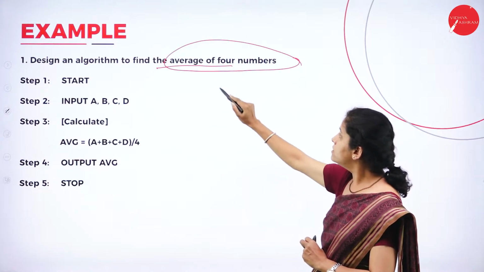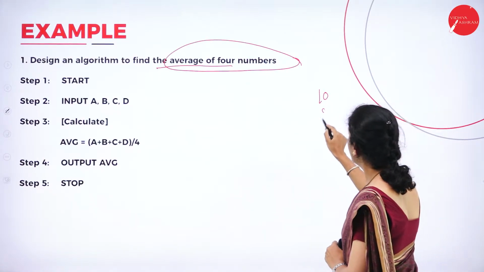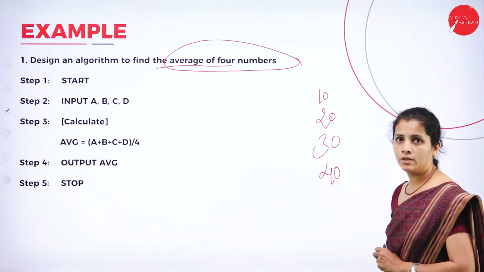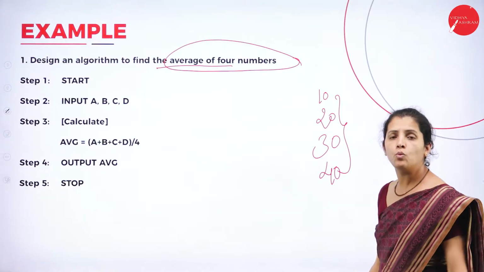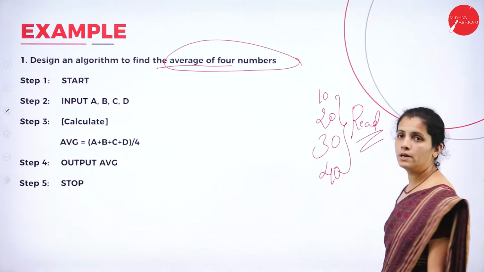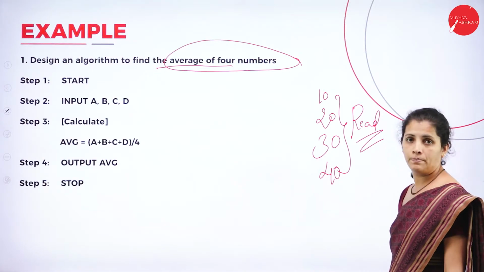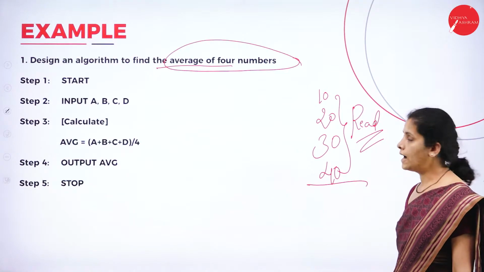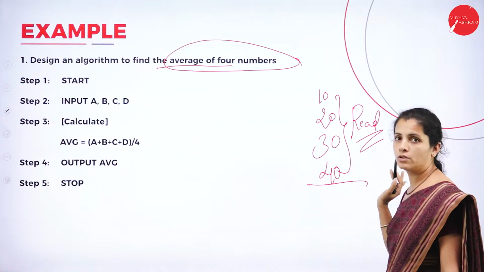To find the average of 4 numbers. Think that I have 10, 20, 30 and 40. So these are my numbers, and where am I going to get the numbers from? From the keyboard. So what do I want to do? I want to read these numbers. After reading, I want to find the sum. After the sum, I want to find the average of these numbers. I know what I want to do: I want to read the input, perform the calculation, and display the output in general.